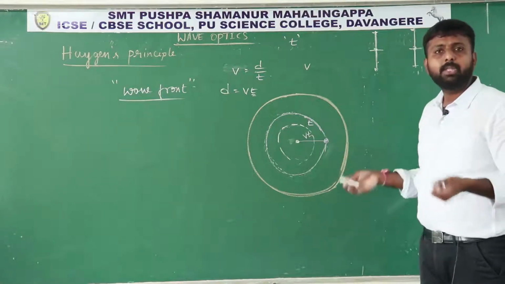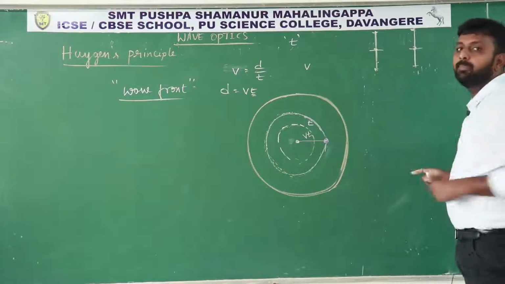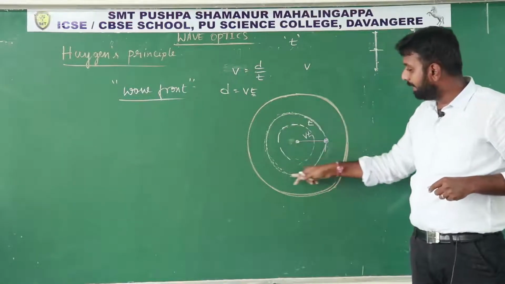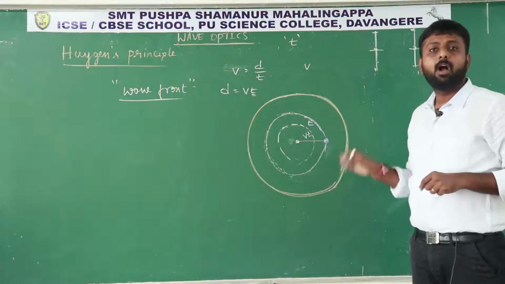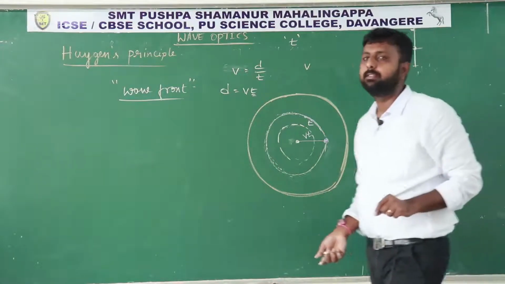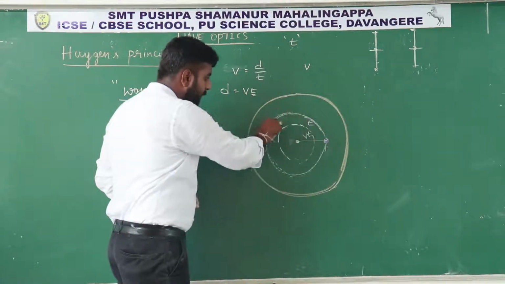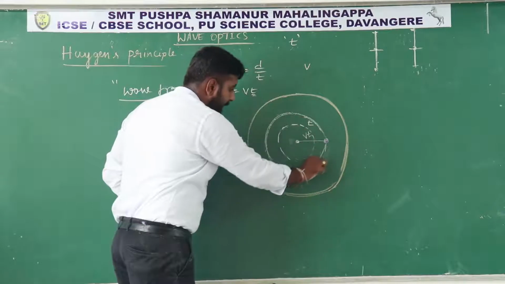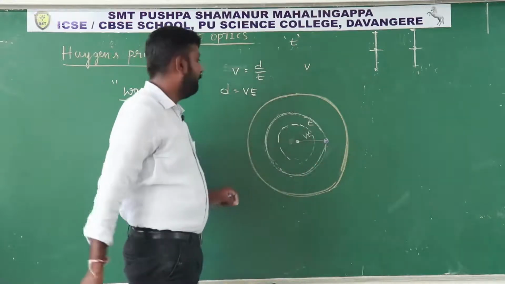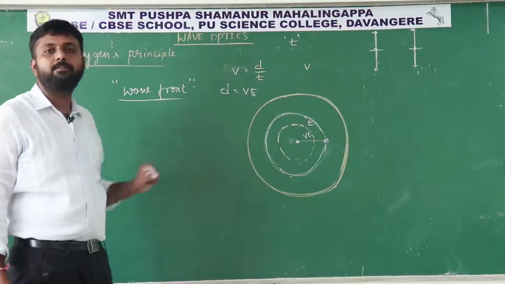That means they are oscillating in phase. Here also, all the particles present on the surface are oscillating in phase. So we can say that the locus of all the particles vibrating in the same phase is called a wavefront.